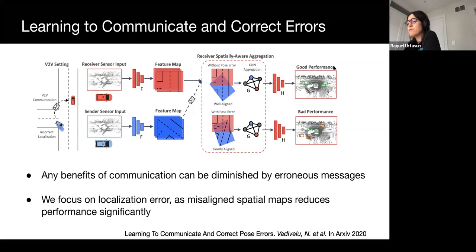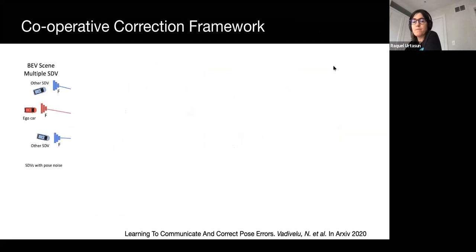B2B net is able to achieve significant perception and prediction improvements by fusing information from other SDVs in the network. Information in the form of intermediate neural representations are fused by a spatially aware graph neural network. When performing the spatial aggregation of the incoming messages, localization error causes the warped messages to be misaligned, which significantly detriments downstream perception and prediction performance. To handle this issue, we propose a cooperative correction framework that leverages the multi-agent setting to correct incoming messages.